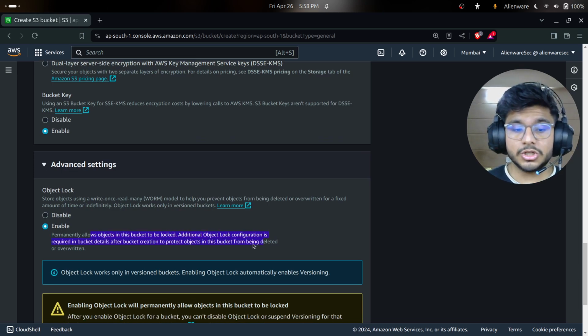Additional object lock configuration is required in the bucket details. What does it mean? If you enable it, create a bucket and put anything in it, you won't be able to delete it, no matter what. This is important when you are creating a very sensitive bucket and you don't want to lose your data in any case, or through any human error.